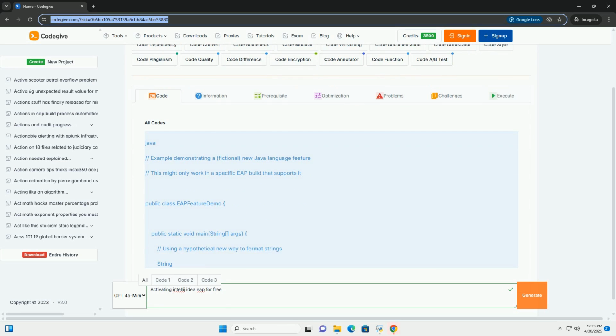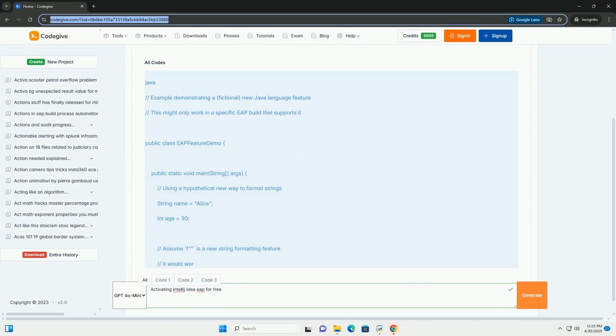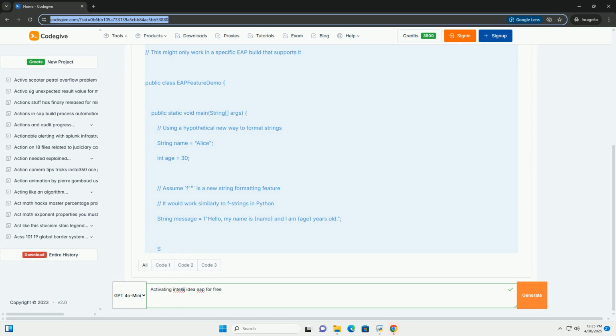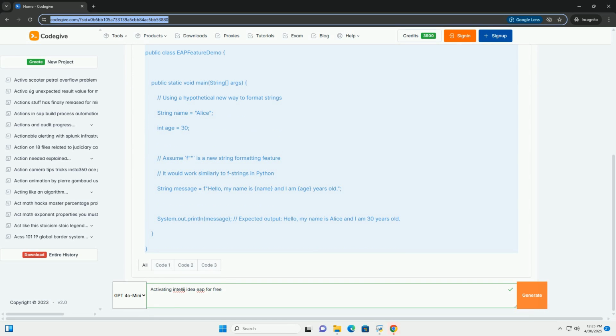Activating IntelliJ IDEA EAP for free, a comprehensive guide. The IntelliJ IDEA Early Access Program, EAP, offers a fantastic way to try out the latest features, bug fixes, and improvements before they're officially released. Best of all, it's free to use during the EAP period. This guide will provide a detailed walkthrough on how to activate IntelliJ IDEA EAP, along with important considerations and troubleshooting tips.